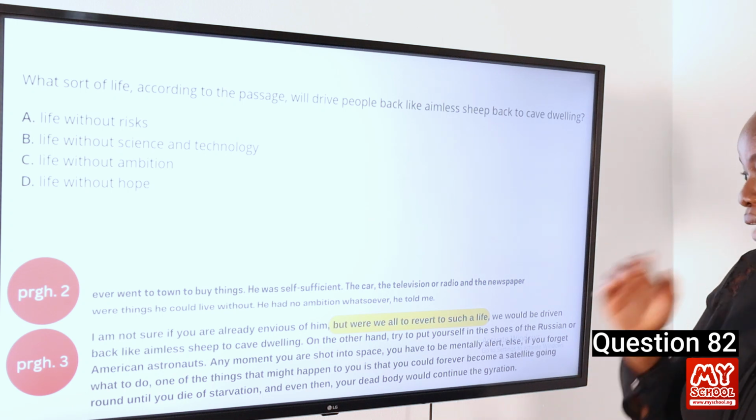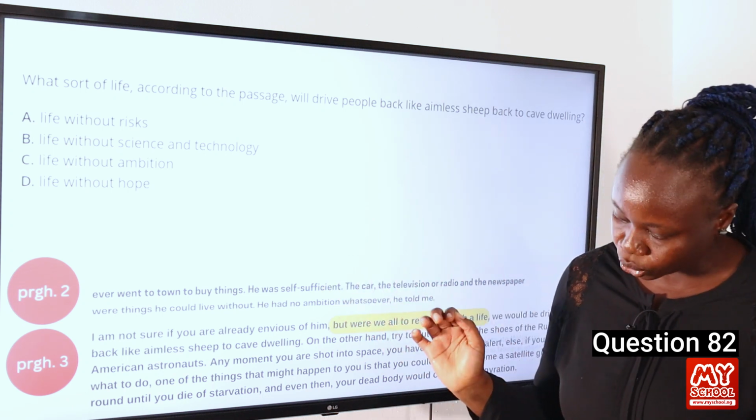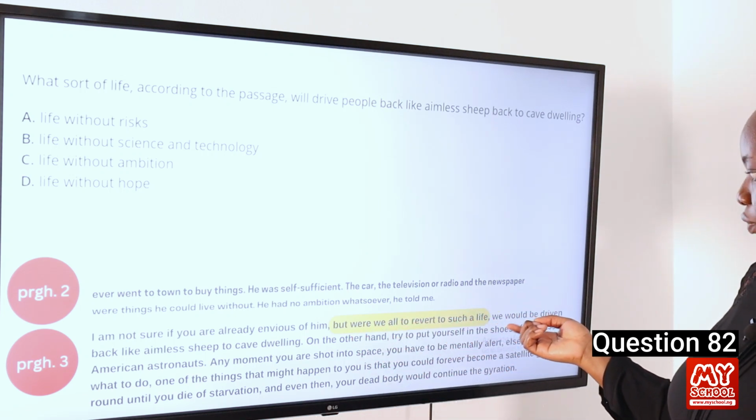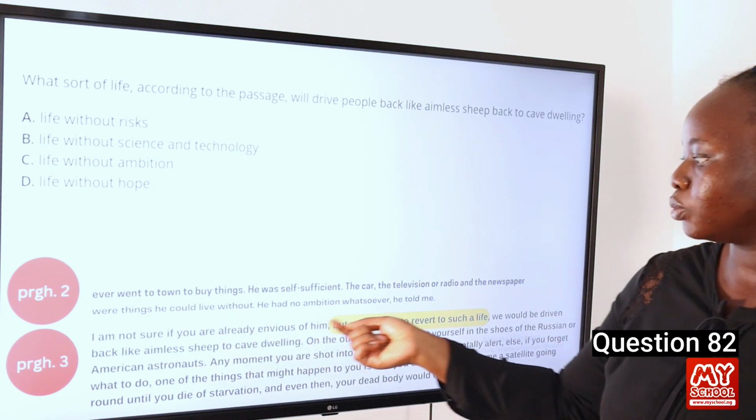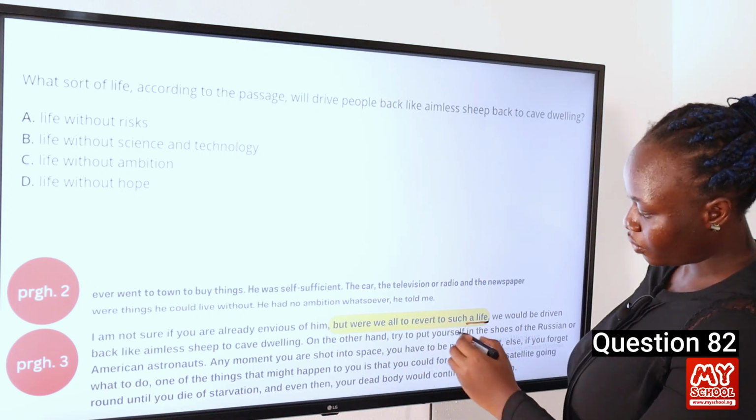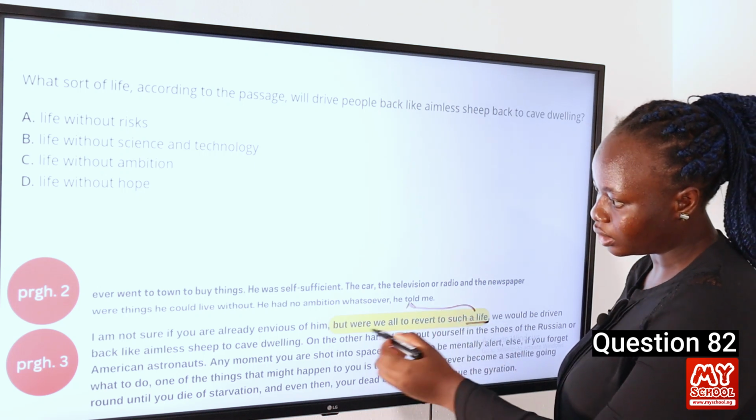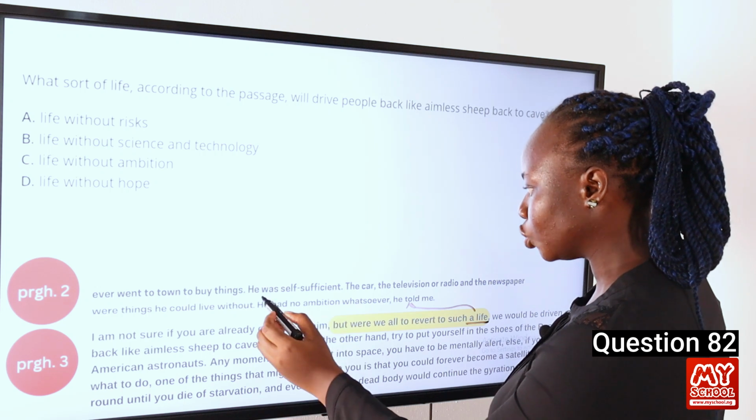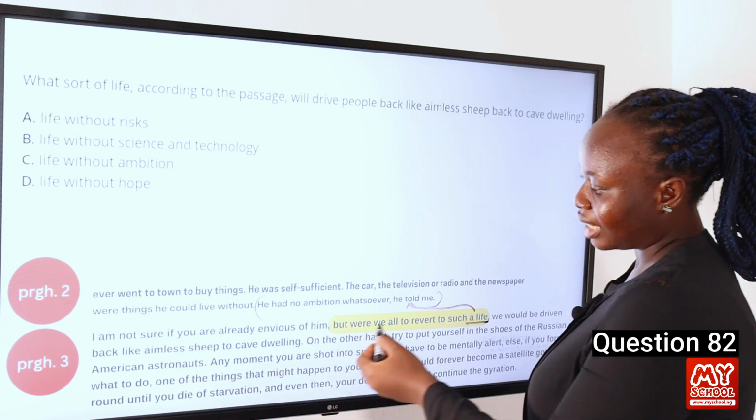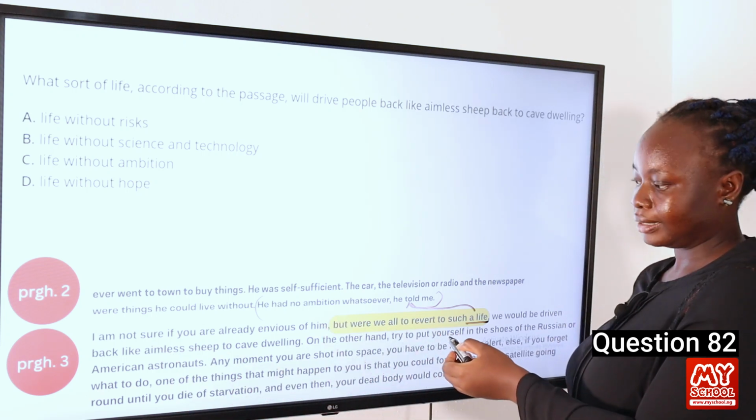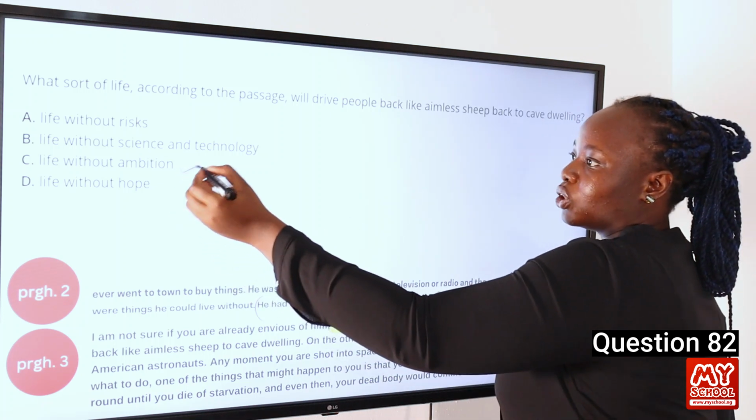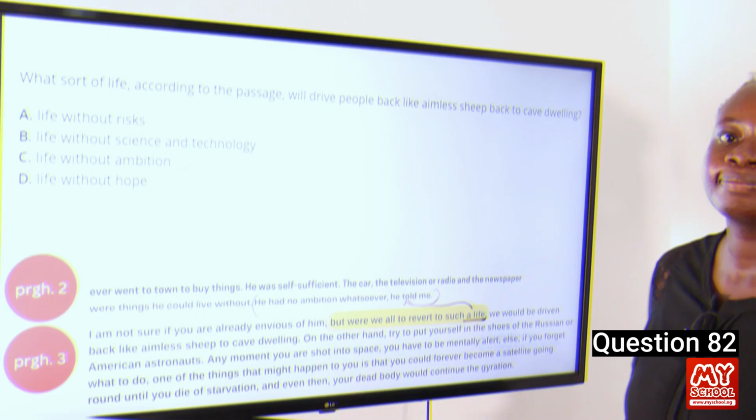So the answer to this question can be found in both paragraph 2 and 3. It says, but were we all to revert to such a life, we will be driven back like aimless sheep to cave dwelling. So the life that they are referring to here can be found in the last paragraph, where they talked about how he had no ambition whatsoever, he told me. So this is actually being referred to in this particular sentence. The life that is referring to is the life without ambition. So our answer to this question is C, life without ambition.